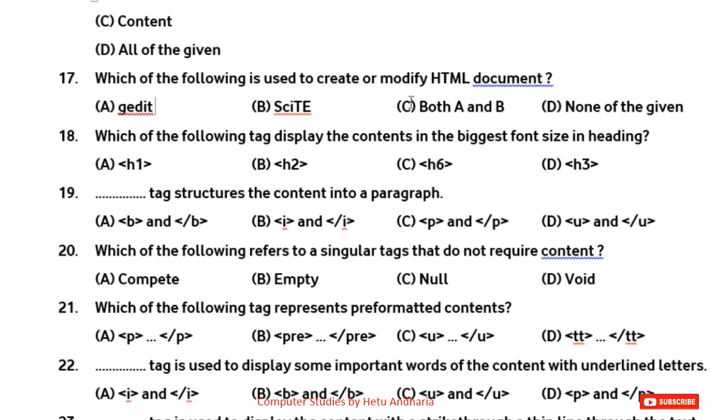So here you will have to answer both, that is both A and B. And actually, in fact, we do all this work with the help of the program called Notepad.